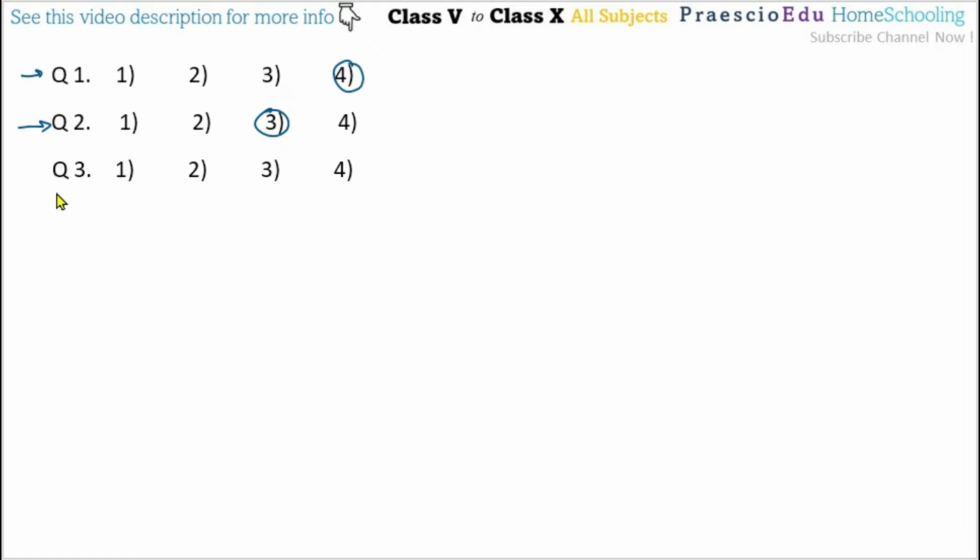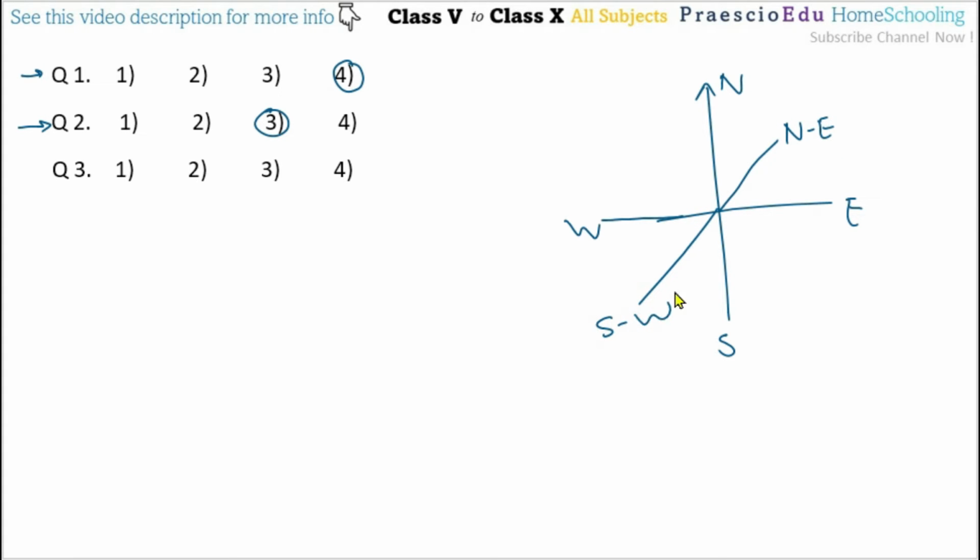Now, question number 3. While observing the direction perpendicular to the northeast and the southwest, which direction occurs at the backside? Suppose here is north, this is south, this is east, and this is west. Now, northeast here, NE, and here the southwest, here the southeast, and here the northwest.